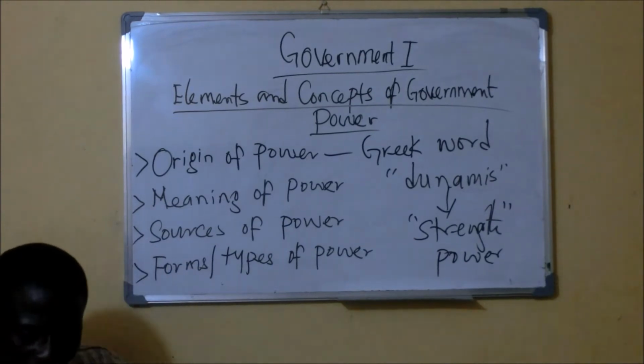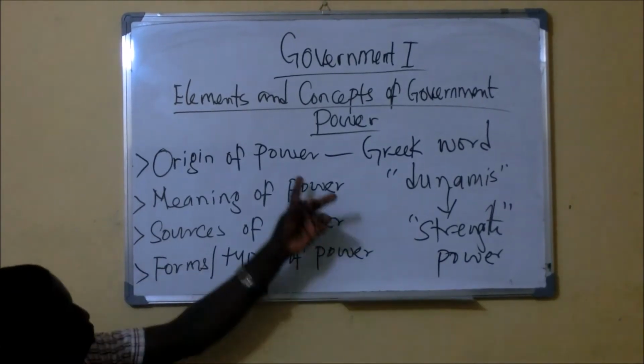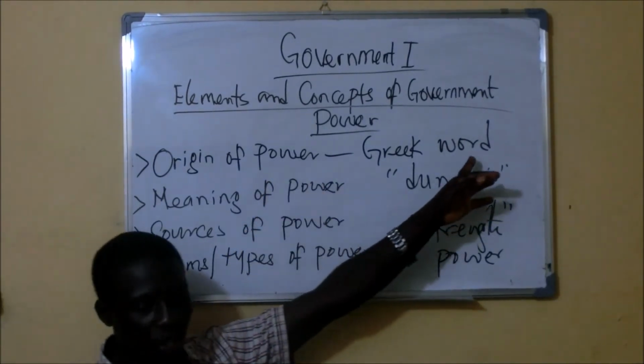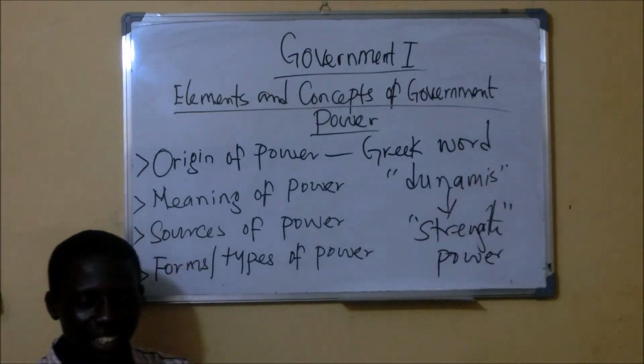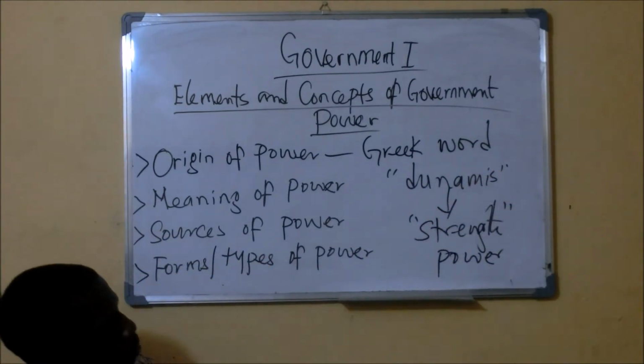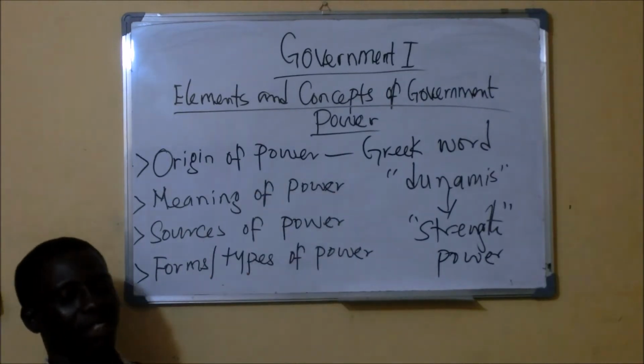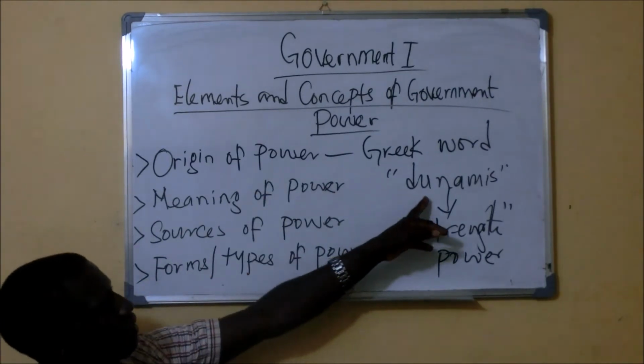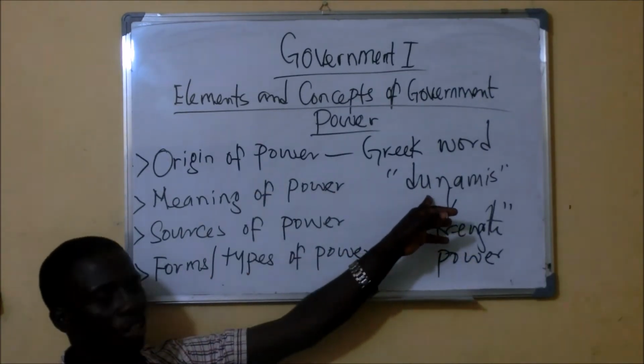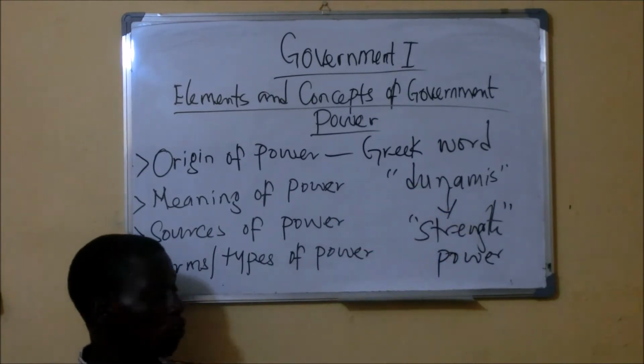So the origin where this word came from is from a Greek word. So the Greeks were the first set of people to make use of the word. And in Greek, it is called dunamis. That is the origin of power.